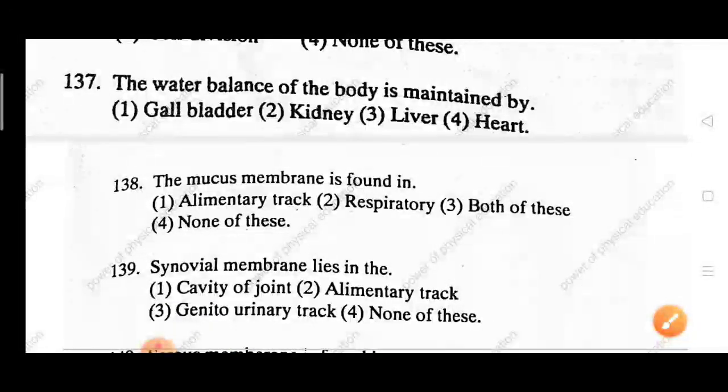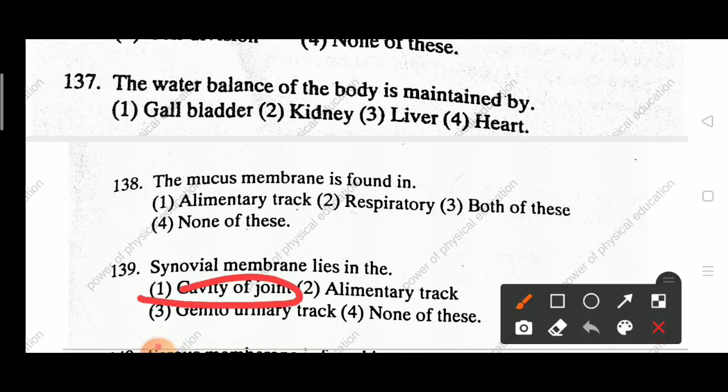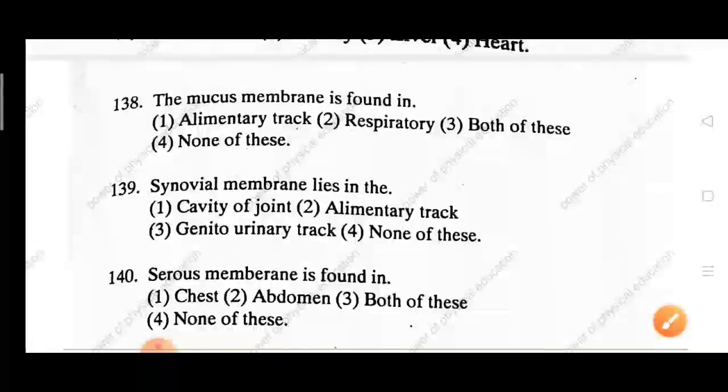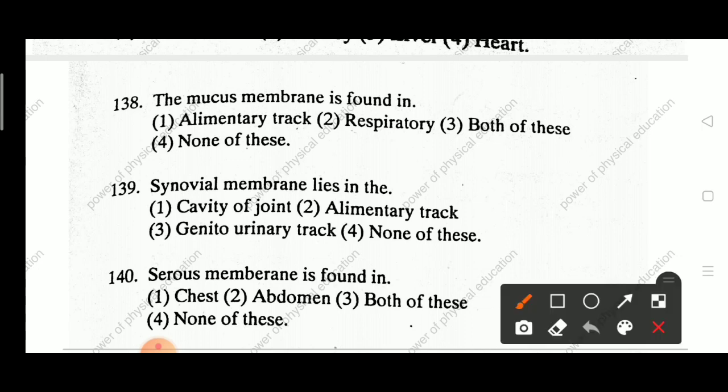Synovial membrane lies in the cavity of joint, alimentary tract, urinary tract, none of these. Answer is cavity of joint. Next 140 question. Serous membrane is found in chest, abdomen, both of these, none of these. Answer is chest.